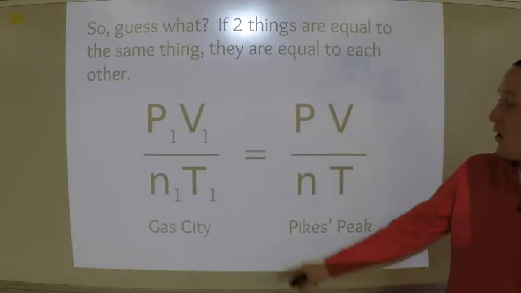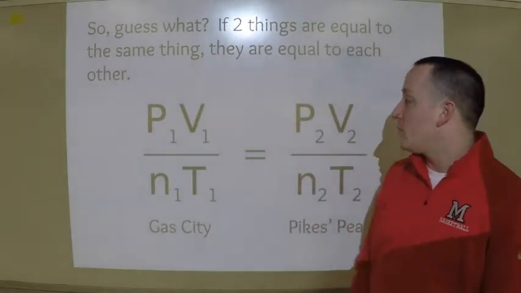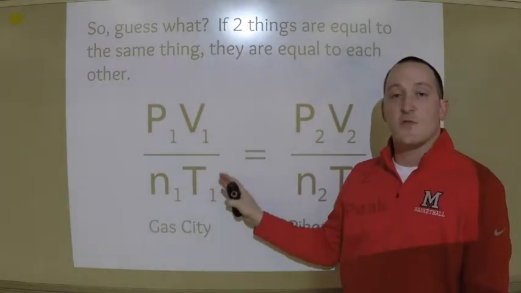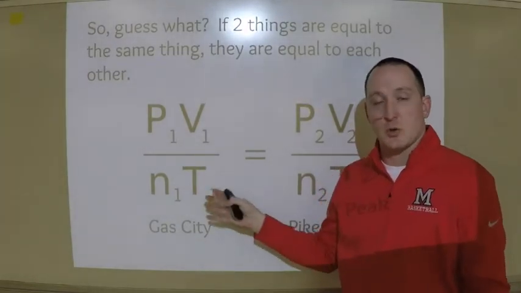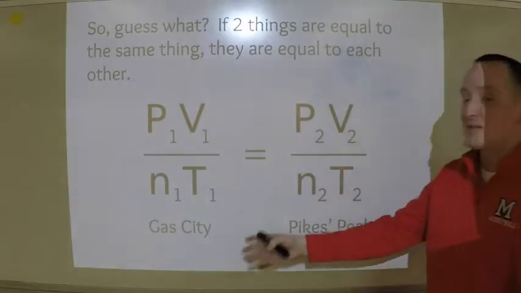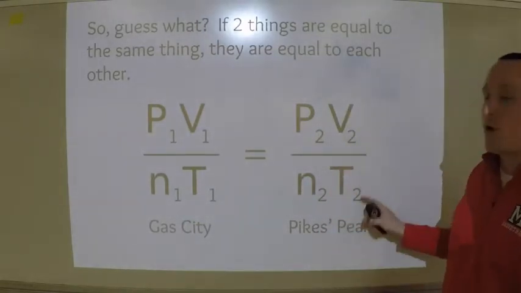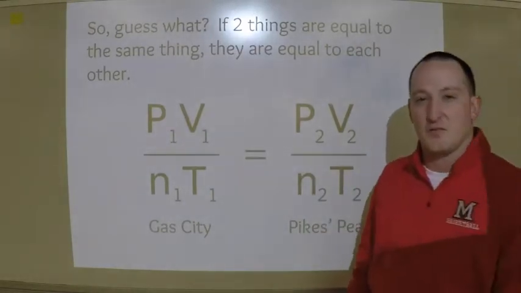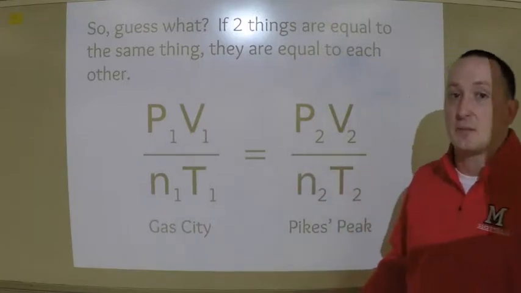So, now, what I typically do is we typically plug in ones and twos. What that means is ones stand for what my original conditions were. So originally I had the balloon in Gas City. Then I took the balloon to Pikes Peak. So now that's why we have all these twos. That way we don't get our pressures and our volumes and stuff like that confused because they'd be represented by the same letter.